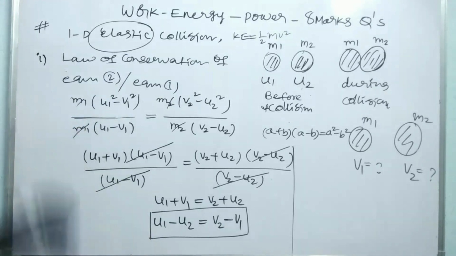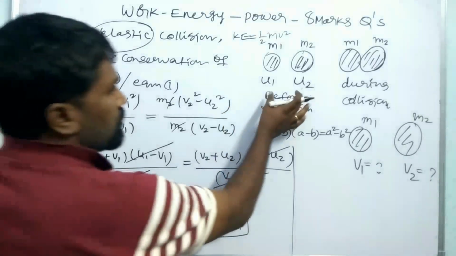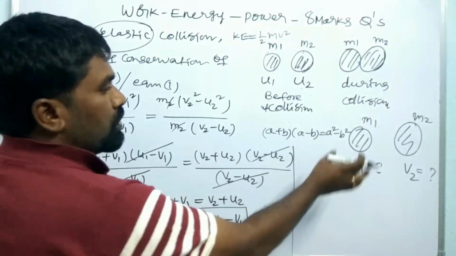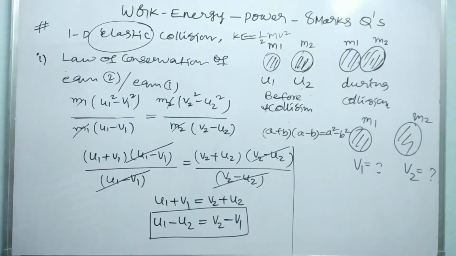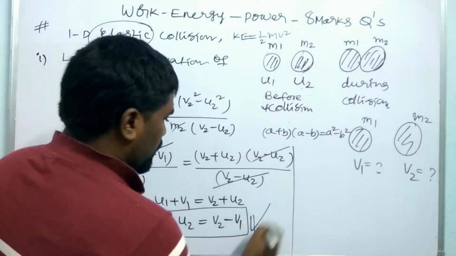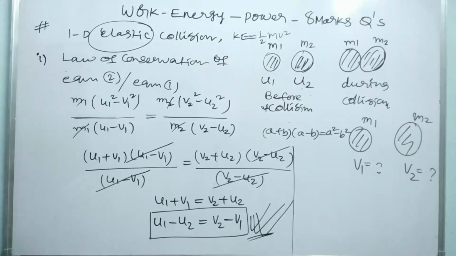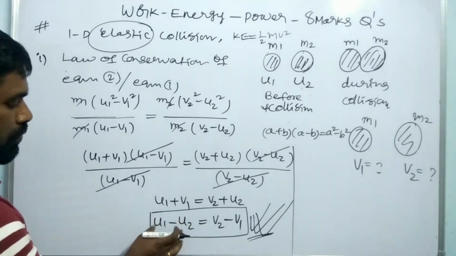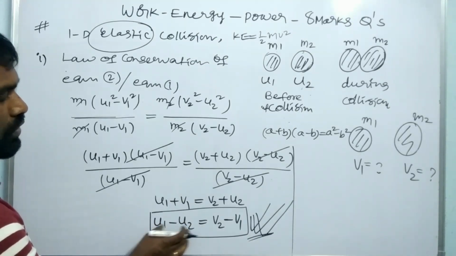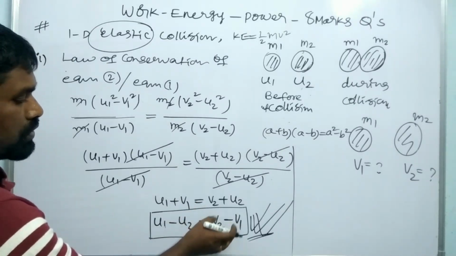Only in the case of elastic collision, the relative approaching velocity before collision is equal to the relative separation velocity after collision. This is a very important equation. It is also asked for 4 marks in some cases. The question is how we can prove that the relative approaching velocity before collision is equal to the relative separation velocity after collision.